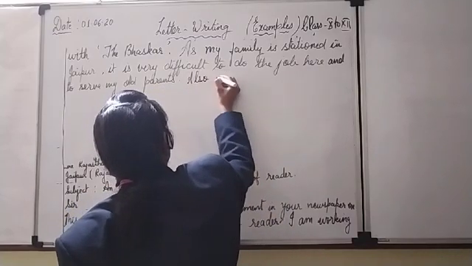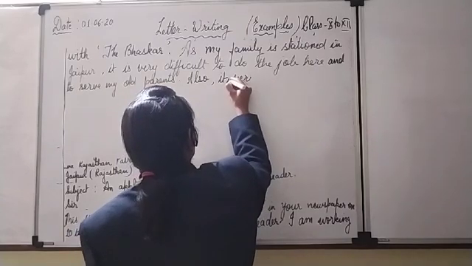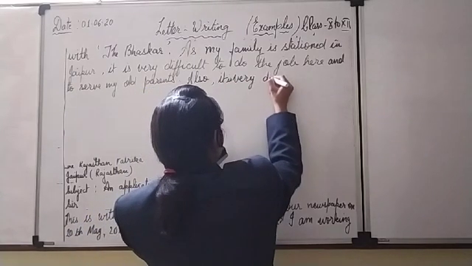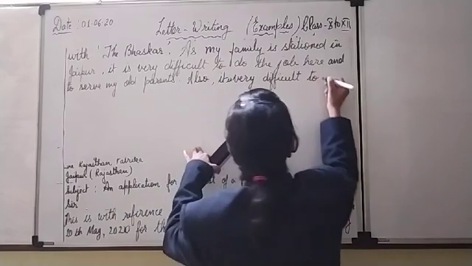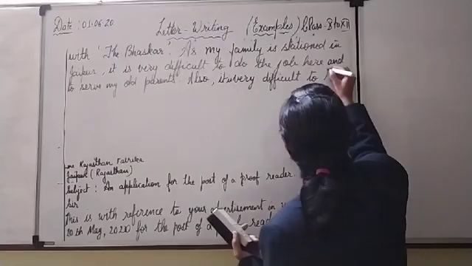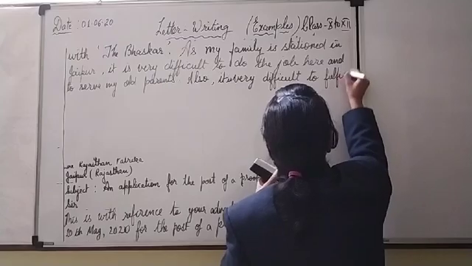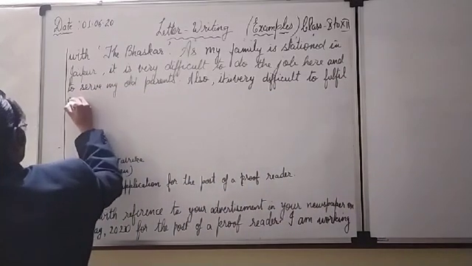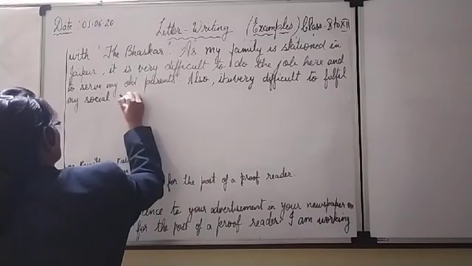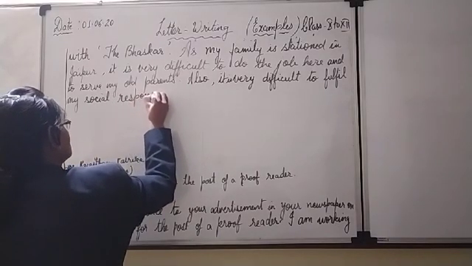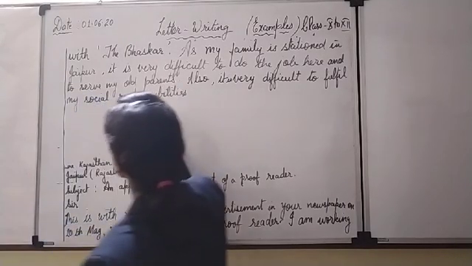Also, one more problem is there. It is also very difficult to fulfill my social responsibilities at the same time.